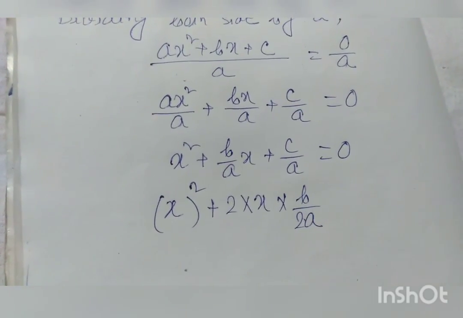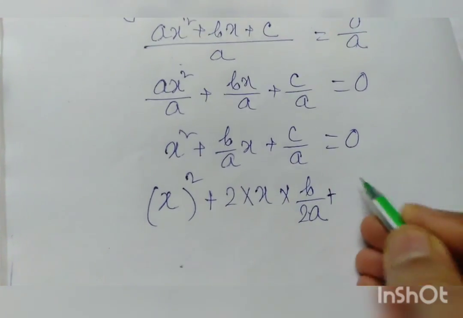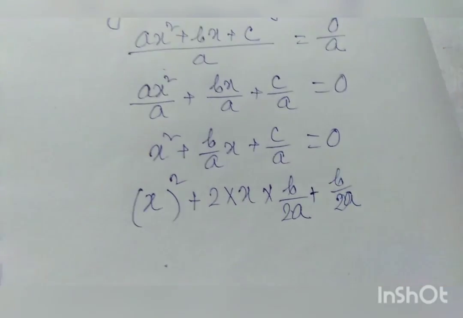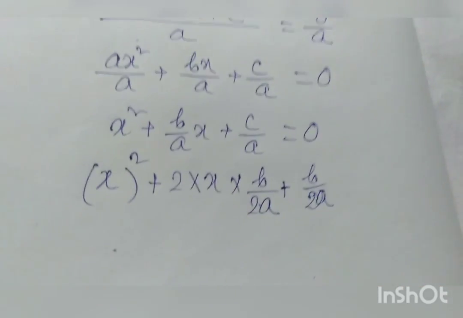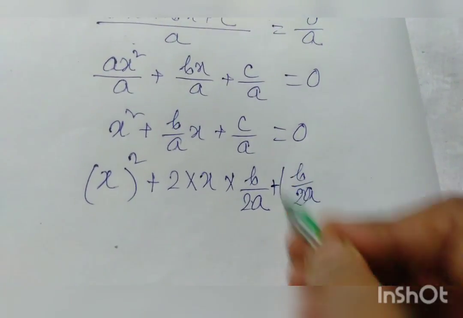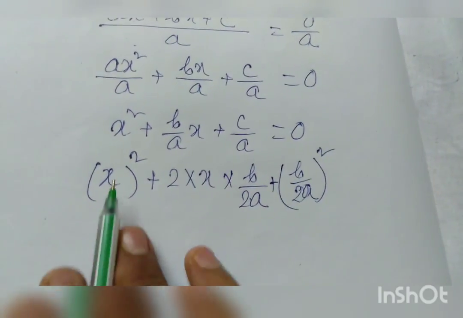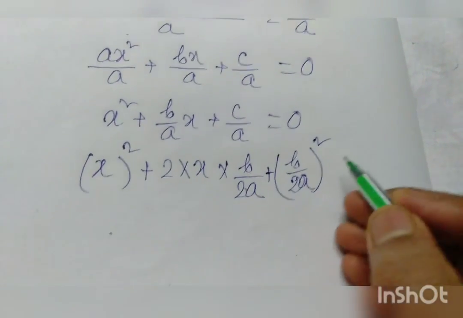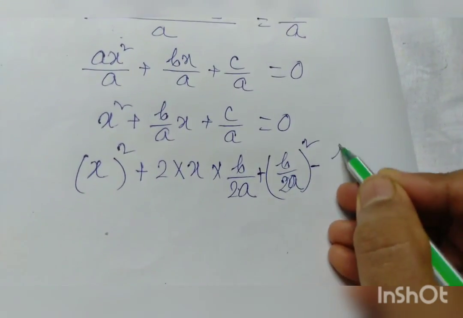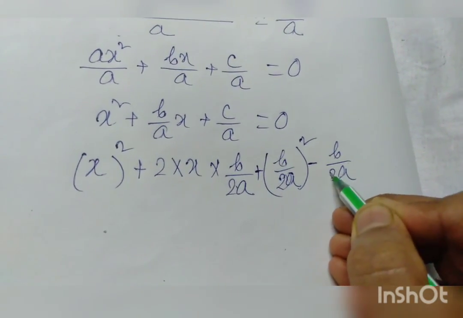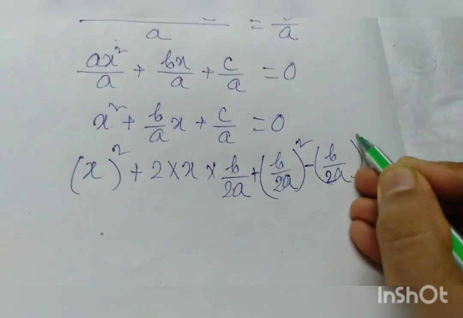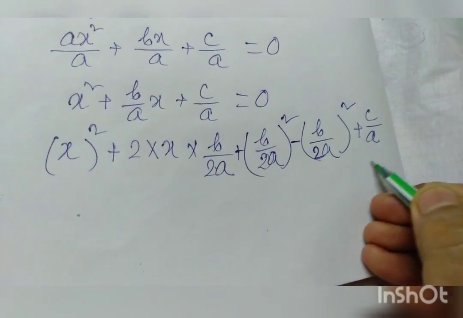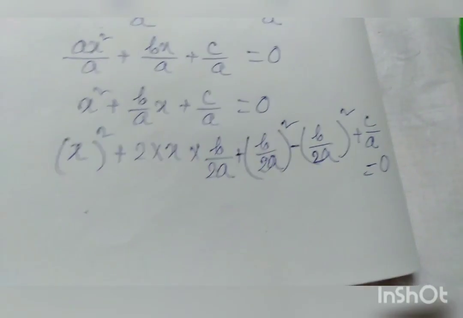Now plus b by 2a whole square, so a square plus 2ab plus b square form, minus b by 2a whole square plus c by a is equal to 0.